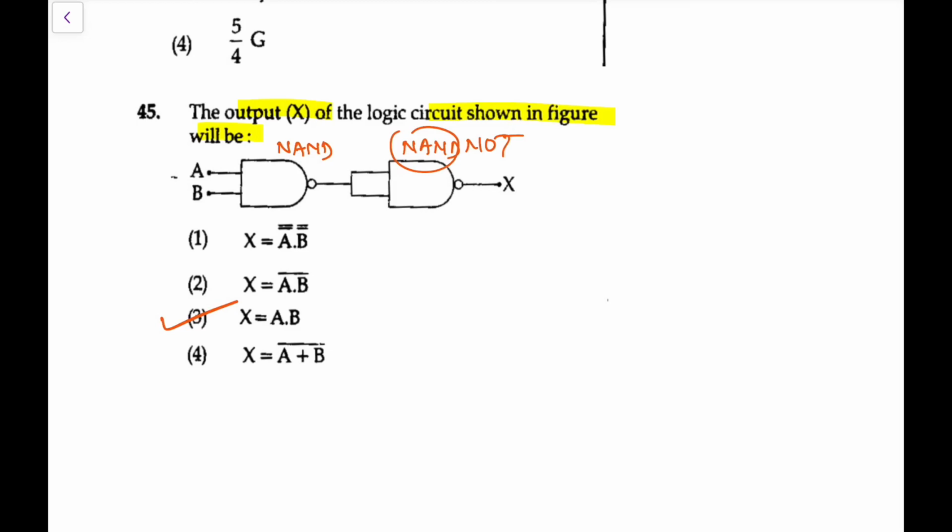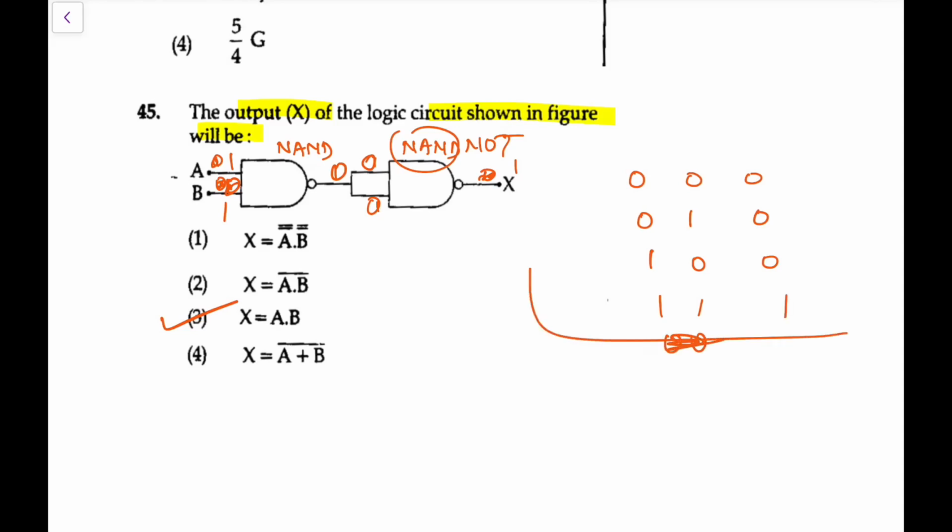Otherwise, you have that method which is evergreen. Start with 0 0, because it is a NAND, it will give 1. So 1 and 1, AND will give 1, so NAND will give 0. Again 0 and 1, again it would be 1 and this would be 0. Again 1 and 0, again the AND will give 0, so NAND will give 1. So again it would be 0 and 1 and 1. If you do this 1 and 1, it will give 0 for NAND, and 0 and 0, AND will give 0, so NAND will give 1. So this is the truth table for the AND gate that you get.